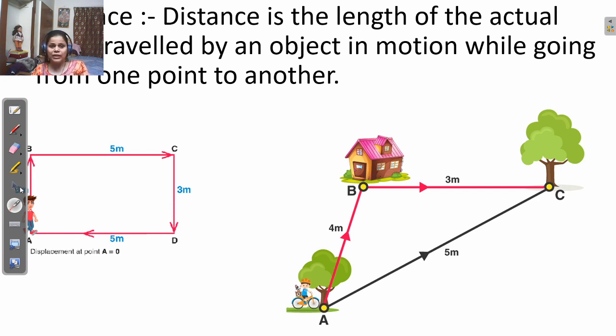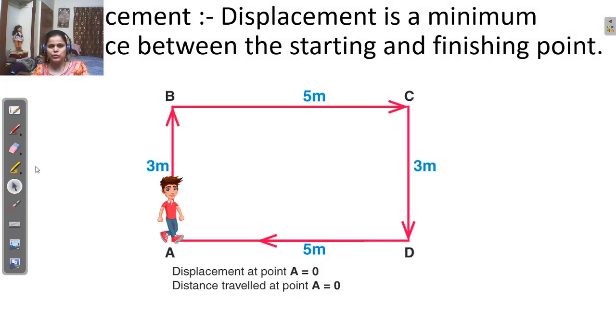Okay. And our next definition is displacement. What is displacement? Displacement is the shortest path. Displacement is the minimum distance between the starting point and finishing point. Again observe this diagram. This boy walks from point A to B, then B to C, then C to D, and D to A. That means at last this boy reached his original position.